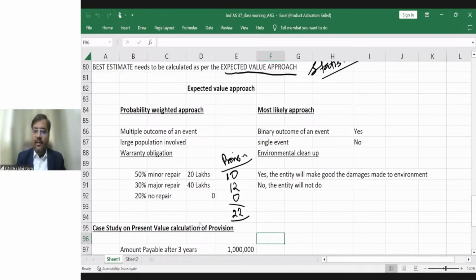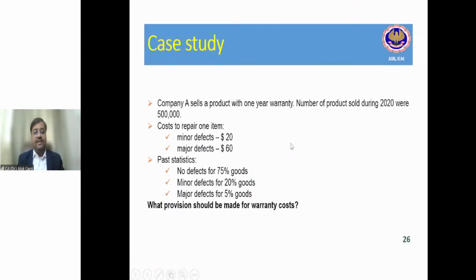Is it clear? I hope it is clear to all of you. In examination, don't worry, this probability will be given to you in the question paper. Now let's discuss one of the case studies from your institute study material also, which I have given here.